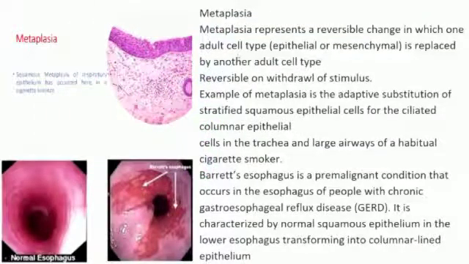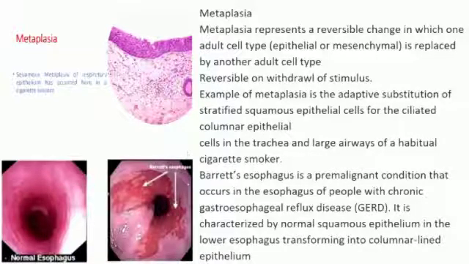Metaplasia. Metaplasia represents a reversible change in which one adult cell type, epithelial or mesenchymal, is replaced by another adult cell type, reversible on withdrawal of stimulus. An example of metaplasia is the adaptive substitution of stratified squamous epithelial cells for the ciliated columnar epithelial cells in the trachea and large airways of a habitual cigarette smoker.